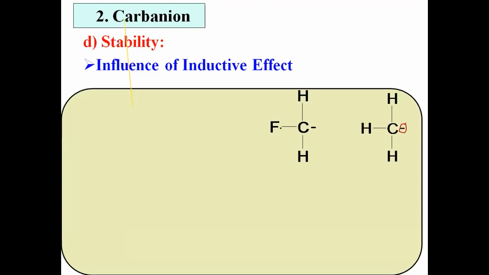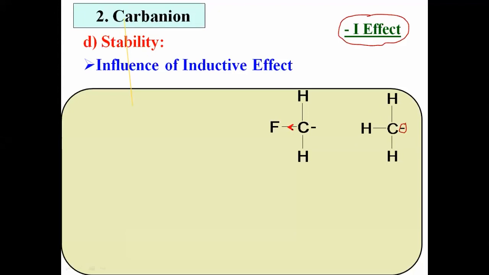Now, in this example there is a fluorine atom. We know that fluorine is more electronegative than carbon. Therefore, the bonded electron pair of the covalent bond between fluorine and carbon is pulled towards fluorine. It attracts this electron pair towards itself, and this is called the electron withdrawing inductive effect, the minus I effect.